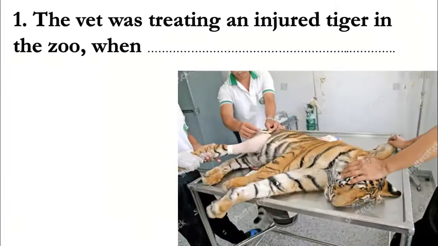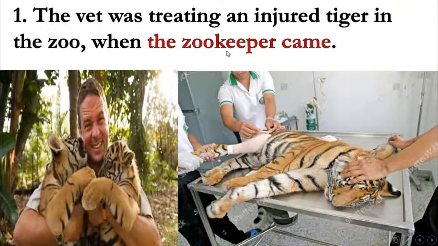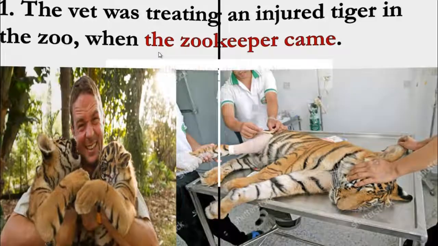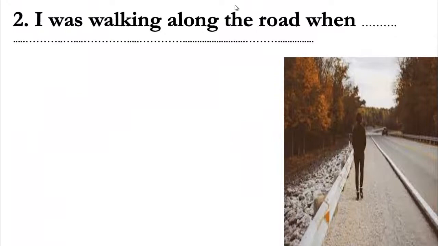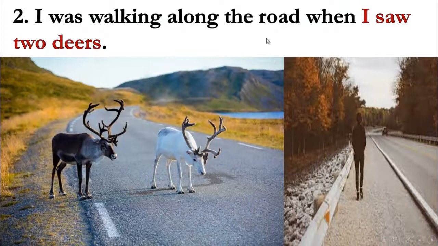Now let's check. The vet was treating an injured tiger in the zoo when the zookeeper came. So here I use the verb came in the past form. Yes, that's right. Verb to from come. That's right. Excellent. So the sentence is going to be: the vet was treating an injured tiger in the zoo when the zookeeper came. Second one, I was walking along the road when. So we are going to use past simple. So it's going to be what? I was walking along the road when I saw, the past of see, two deer. That's right.